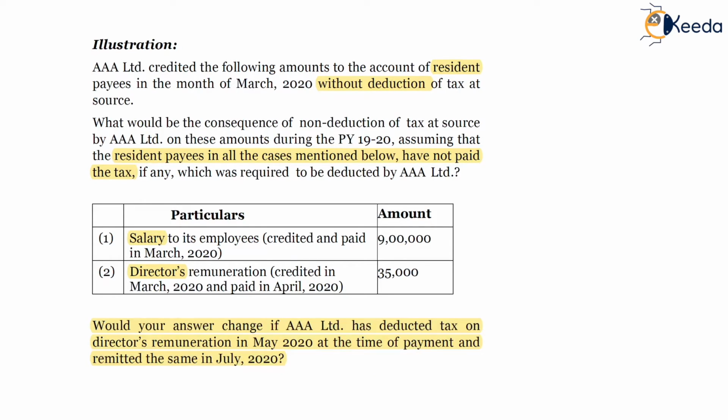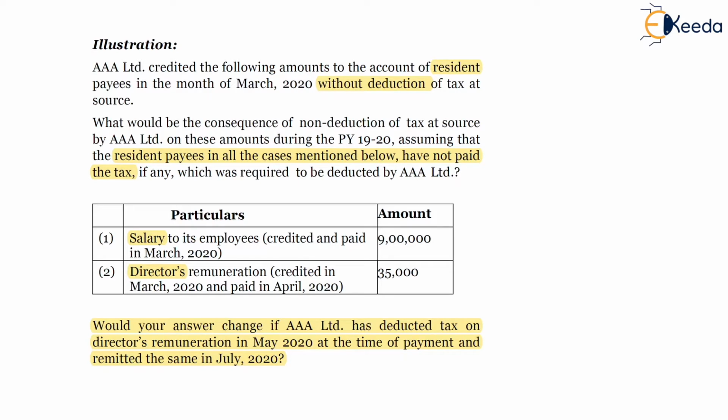In this example, taxes have been deducted in the previous year 1920 and payment has been made in April 2020. And the second situation asks what the consequences will be if taxes were deducted in the next previous year.